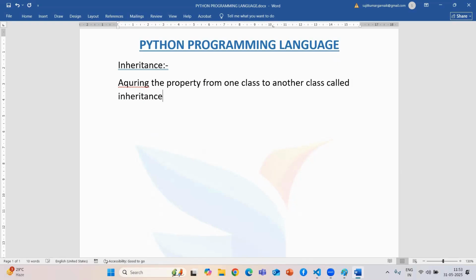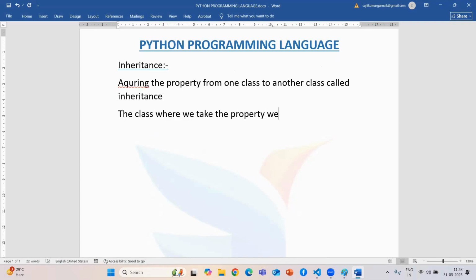If we are acquiring from one class to another class, it means we are using two classes. So how do these two classes work? The class from where we take the property, that class we call the parent class.